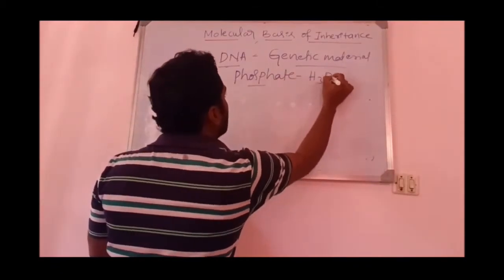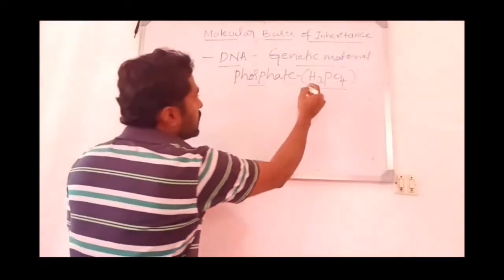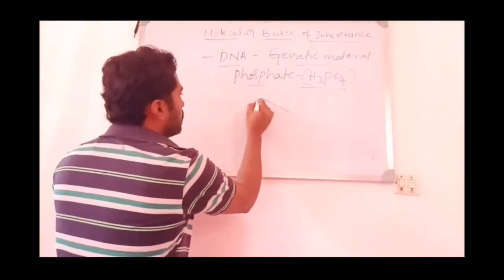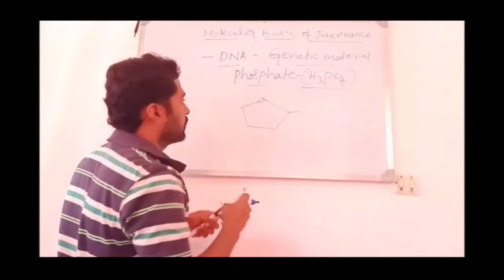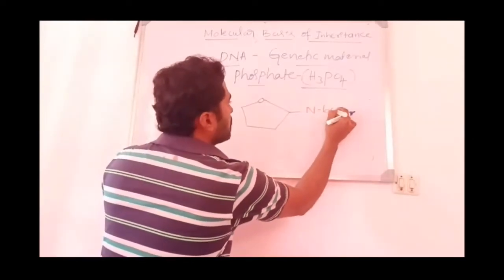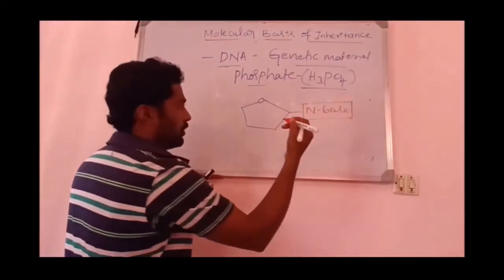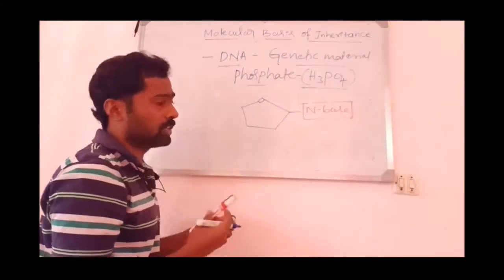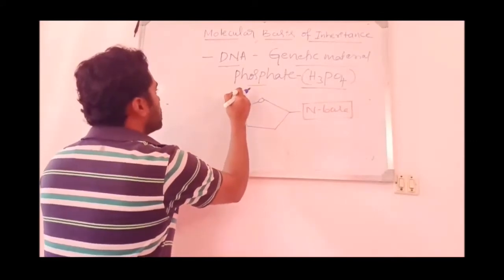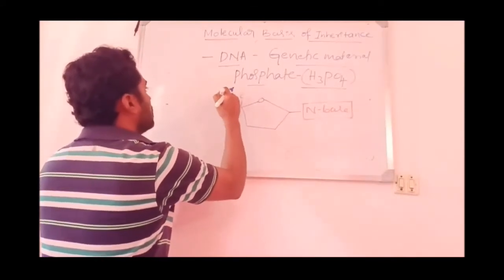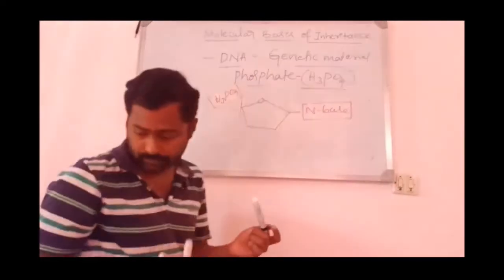That is H3PO4. This is the phosphate group that is found in the DNA. If this is a deoxyribose sugar, here it joins a nitrogen base, whatever it may be, whether it is purine or pyrimidine, adenine, guanine, cytosine or thymine, along with that a phosphate group, H3PO4, is added here.